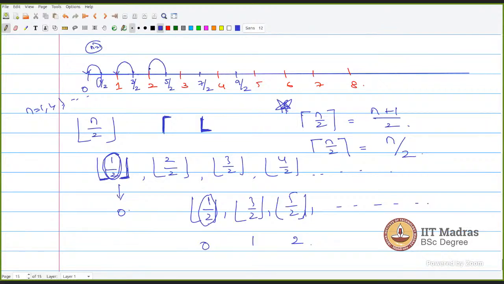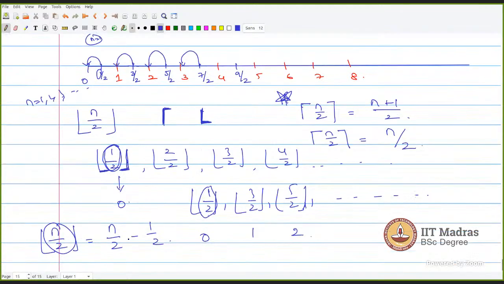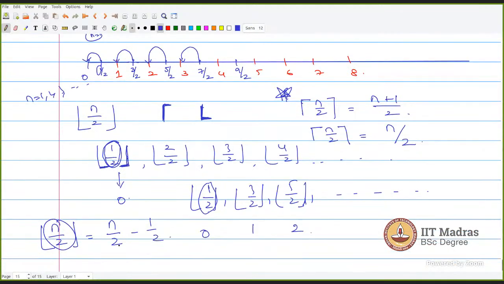Similarly, 5 by 2, I'm going to get 2. 7 by 2, I'm going to get 3. So floor of n by 2 is nothing but n by 2 minus half. The inside value minus half is my output. Basically, we are rounding off to the whole number. Floor means we are rounding off to the lesser one, and ceiling means the higher side.